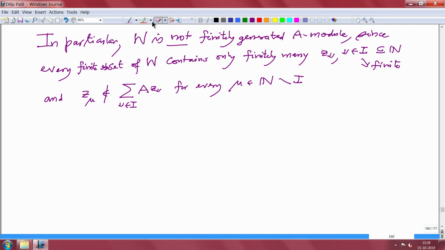So, no finite subset of W can generate W, therefore W is not finitely generated. But on the other hand, W is a submodule of V, and V is finitely generated.